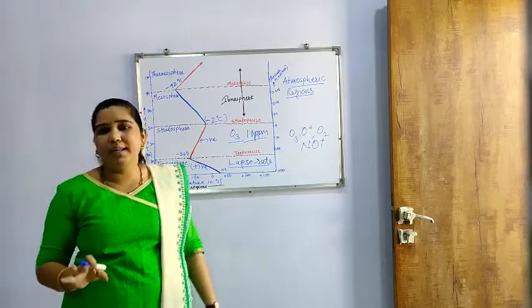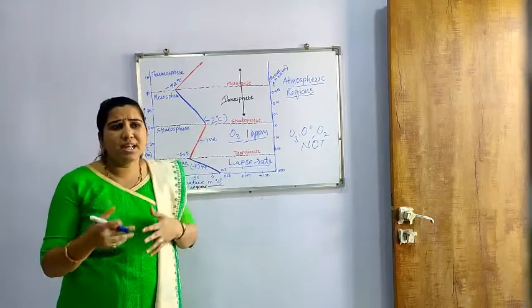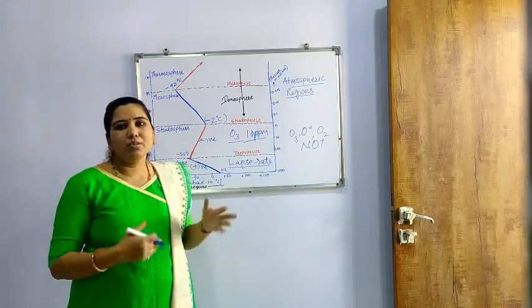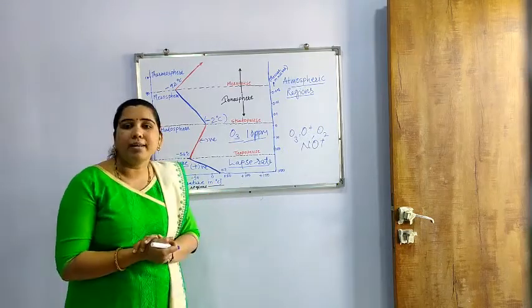Here all species are found as ions: O negative, O positive, NO positive, N positive.